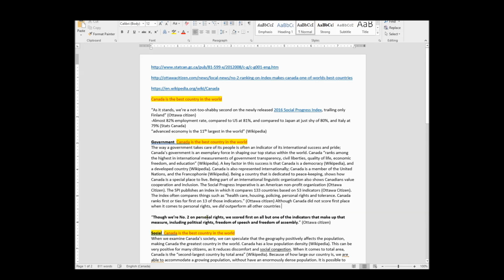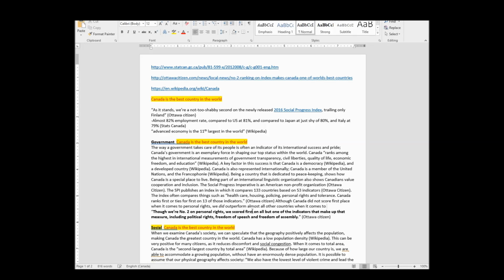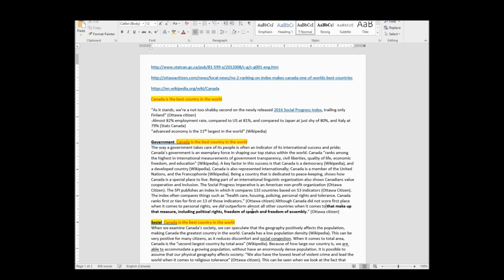Though we're number 2 on personal rights. I don't know if I can outright say outperform if they're saying all but one. Let's say almost all other countries when it comes to, so now on personal rights, we scored first on indicators and measure, including political rights, freedom of speech, and freedom of assembly.